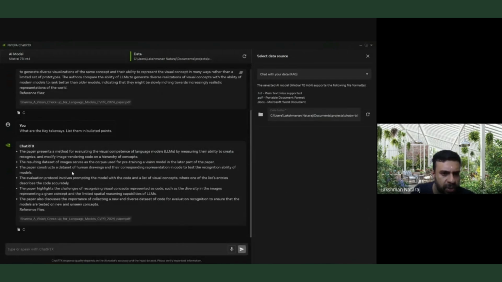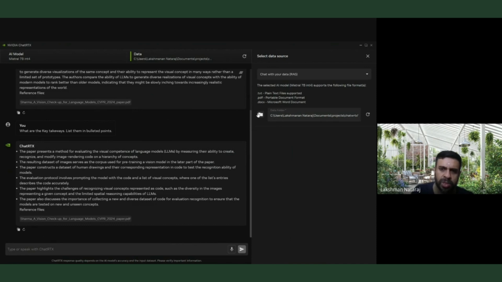So the paper consists of a data set of human drawings and so on. So yeah, it seems to have more or less the gist. I could keep on asking more and more specific questions. So this is just one single folder, one single file, right?